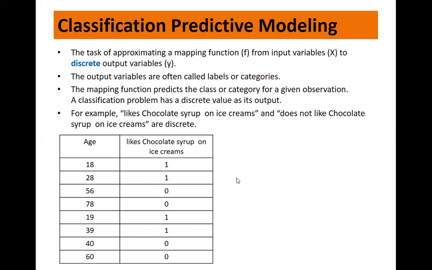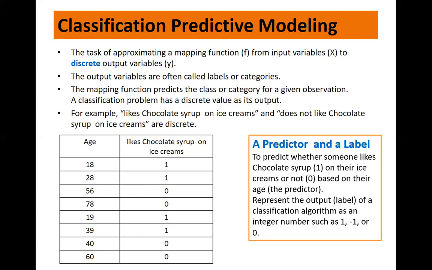Fine. So here again, we have a predictor and a label. Remember, the predictor is independent and the label depends on the predictor. So to predict whether someone likes chocolate syrup on the ice cream, yes is indicated as 1 and no is indicated using 0, based on the age. That is the predictor, right?